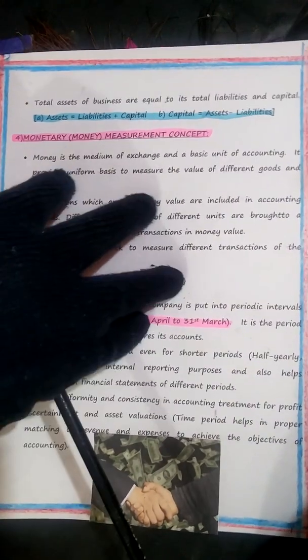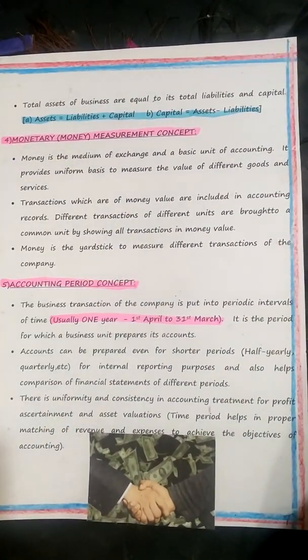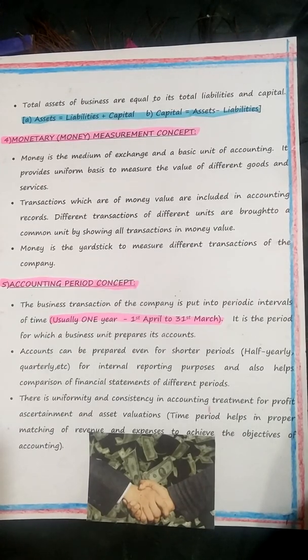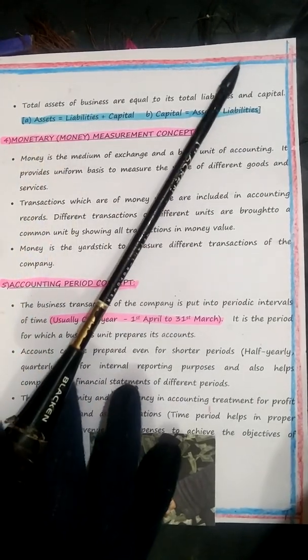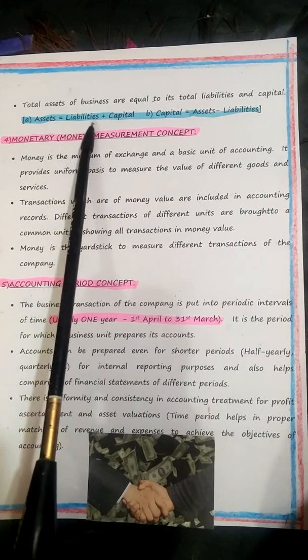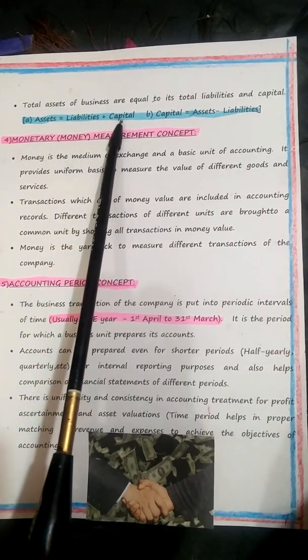Then the total assets of a business are equal to the total liabilities. What are assets? Assets are those things which you own. Liabilities are those things which you owe. So there's a difference between owning and owing. There's a small equation, children, which you should know. Assets are equal to liabilities plus capital. Capital is nothing but equity.